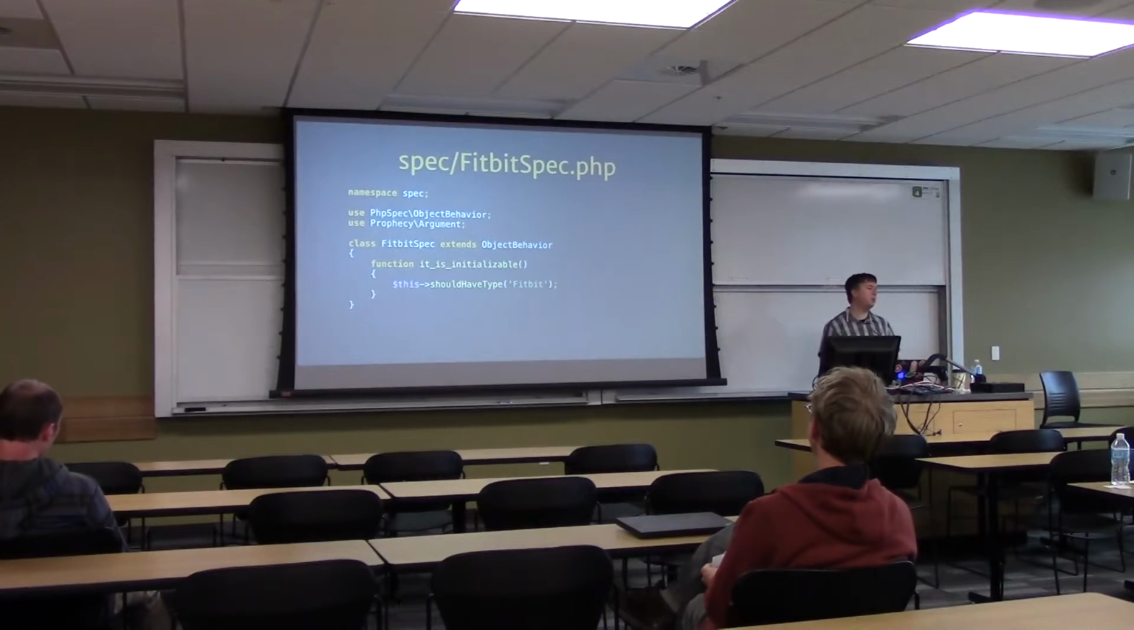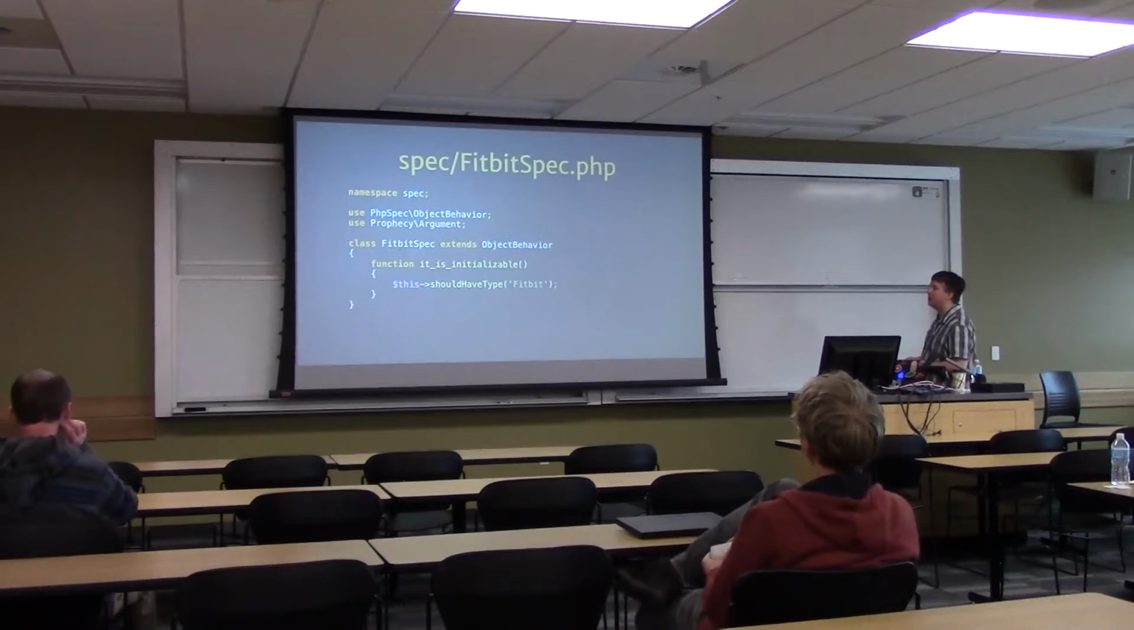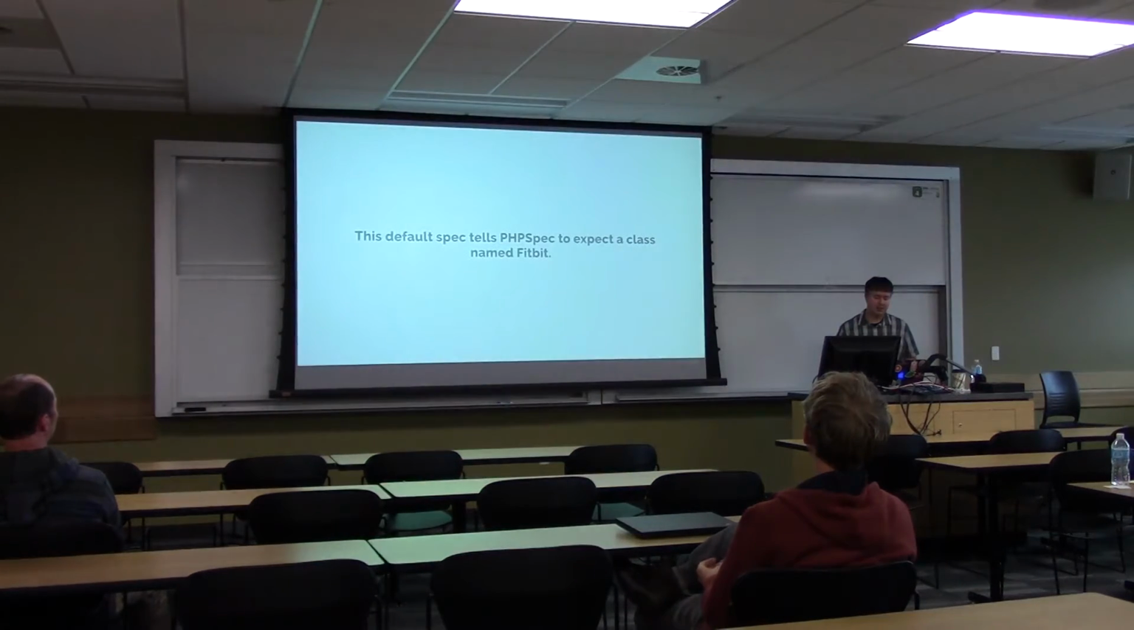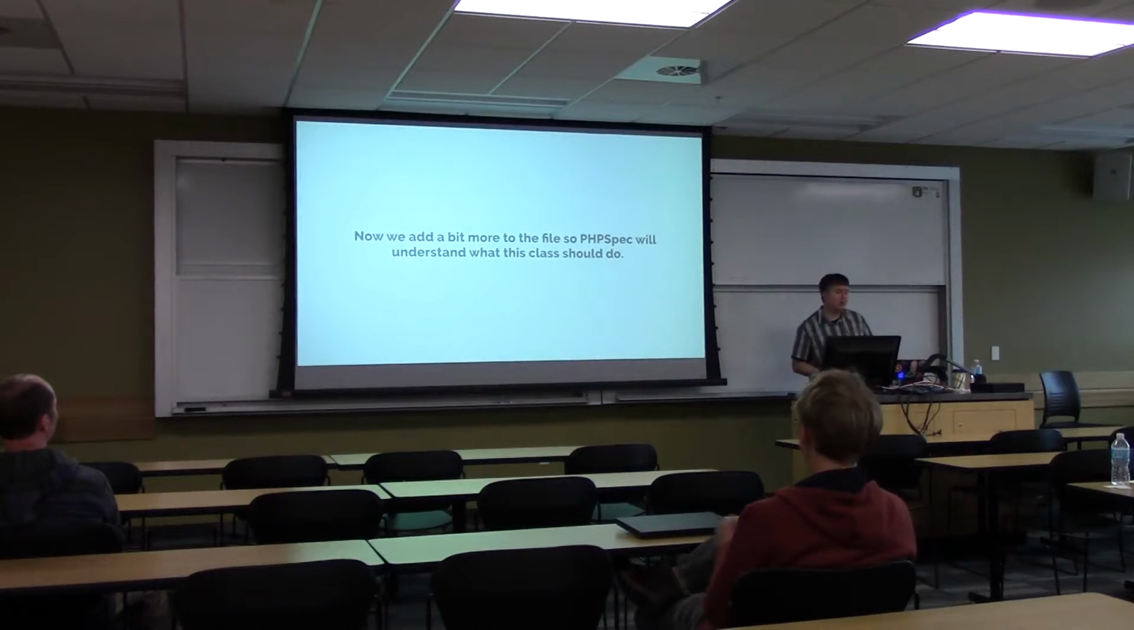Every class by default, when you specify it, it will create one function called it is initializable. And it says that it just tests to make sure that when you initialize the class Fitbit, it is of the type Fitbit. So if you had said describe foo, then it would say should have type foo. So it's just testing to make sure that it's testing the correct class. So we need to add a bit more to the file so that PHPSpec understands what the class should do. Because right now it's just testing to make sure the class exists, and that doesn't really help us for making sure that the logic actually works correctly.